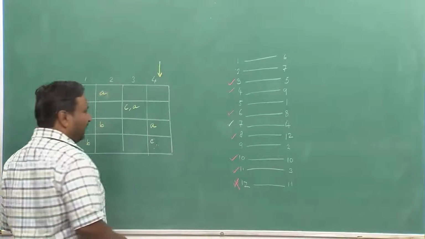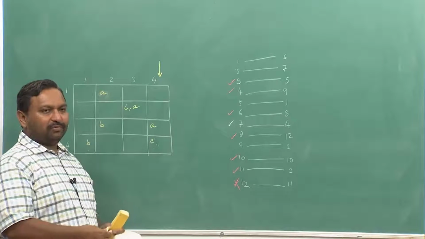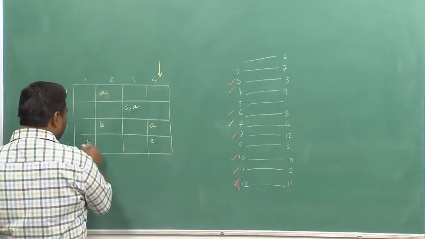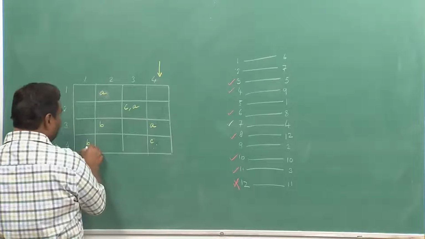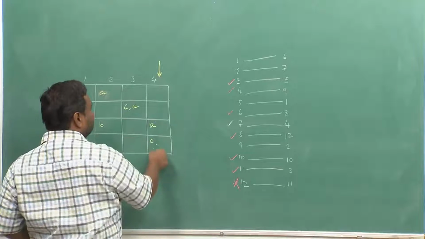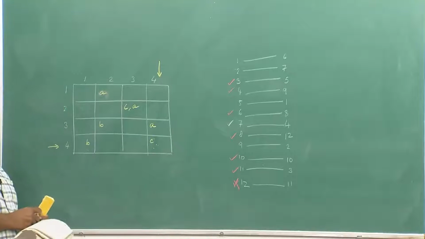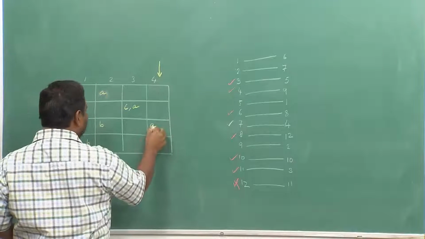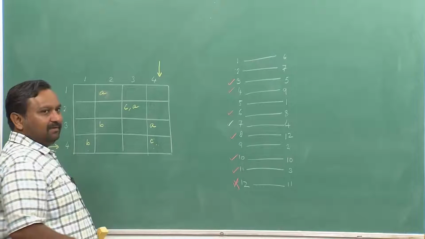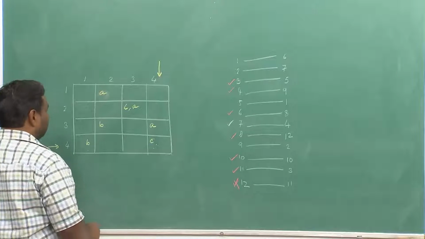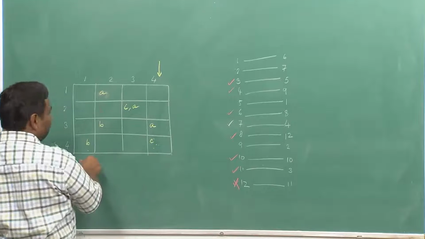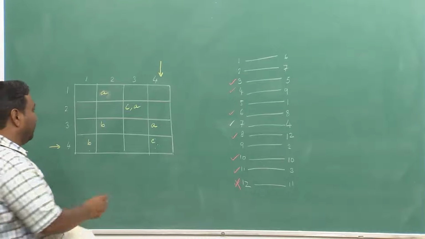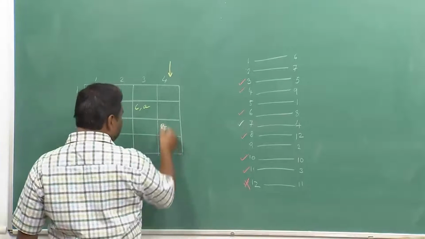So, I need to find out if condition 2 is true, condition 1 is not true, so condition 2 should be true. So, if I look in this row, I found a B which is not present in the column, and correspondingly there is an A which is not present in the row. So, the pair is now A and B. So, how to sort out this issue? So, one way is I can look into this B and then make the change. I can try to find out the chain that way, or I can do it the other way around.